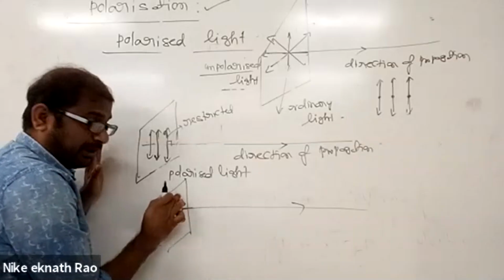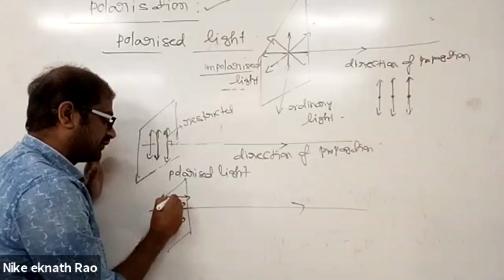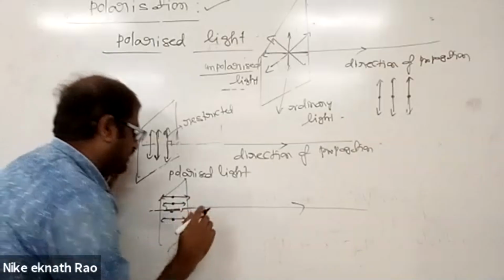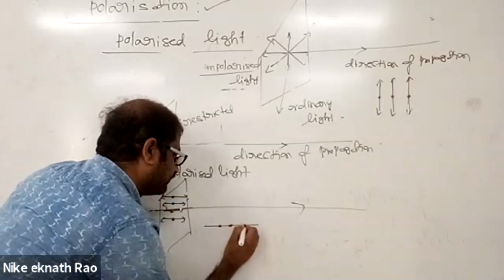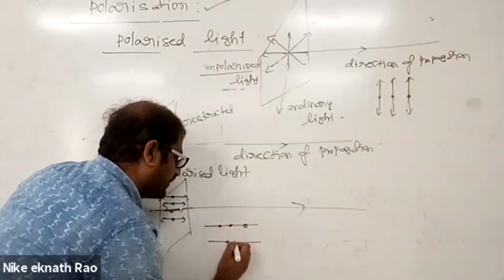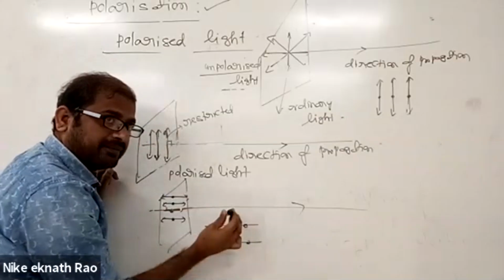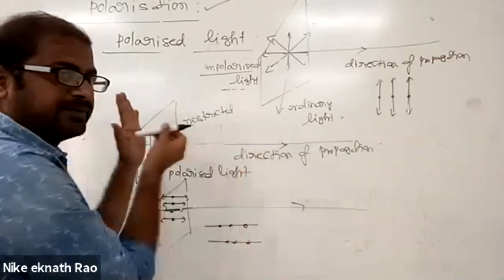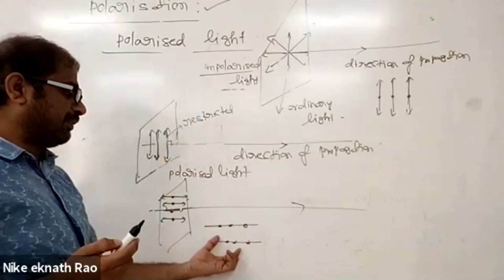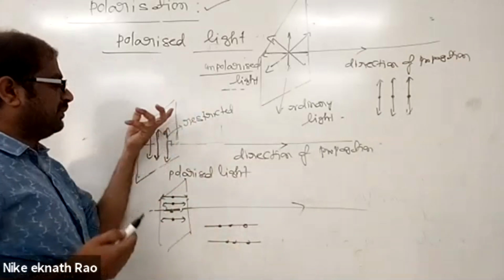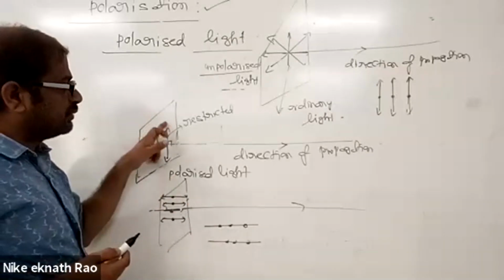Perpendicular to this plane. This is also called polarized light. So this indicates perpendicular to the plane. If it is like this, in this way, or like this, in this way, the vibrations of the electric field vector are perpendicular to this plane. They may lie in the plane, or they may be perpendicular. And this plane should be perpendicular to what?